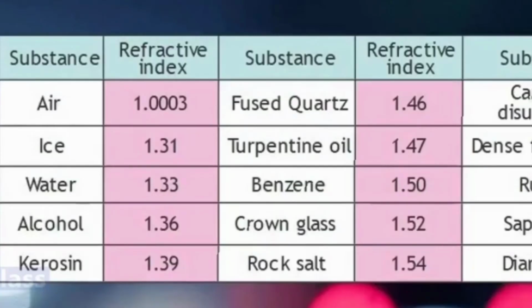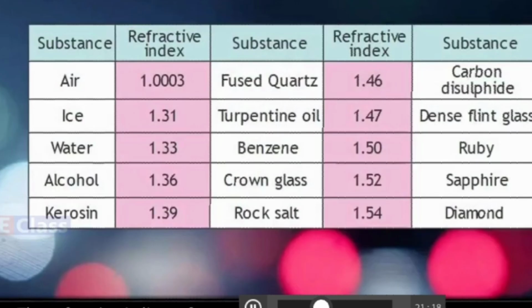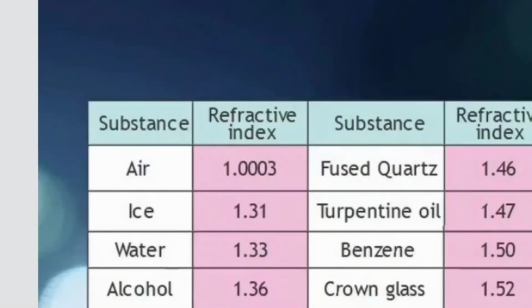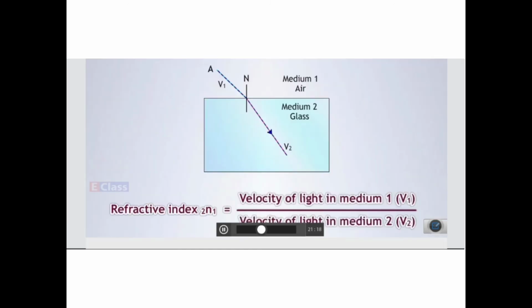Refractive index of air is roughly taken as 1, ice is 1.31, water 1.33, alcohol 1.36 and kerosene 1.39. The rest of this part is in the reduced portion, meaning the second column and third column are not there for you to study.